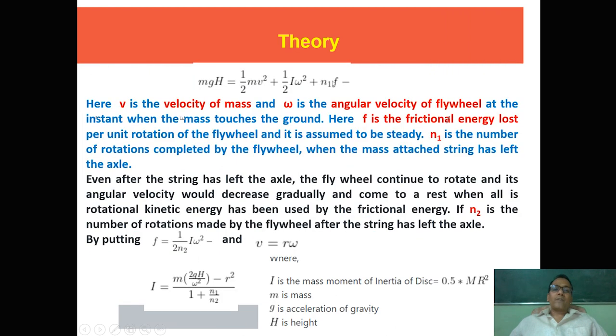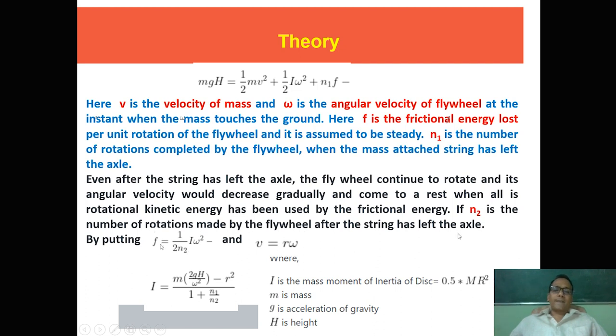This is modified using some simple functions. Here f is the frictional energy lost per unit rotation of the flywheel, and f can be written as half I omega square divided by n2, where n2 is the number of rotations made by the flywheel after the string has left the axle.